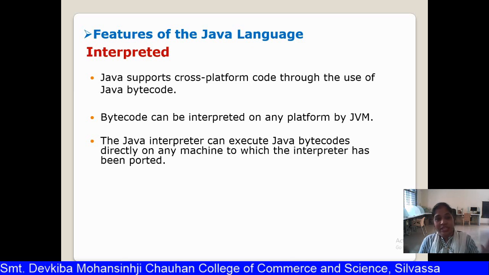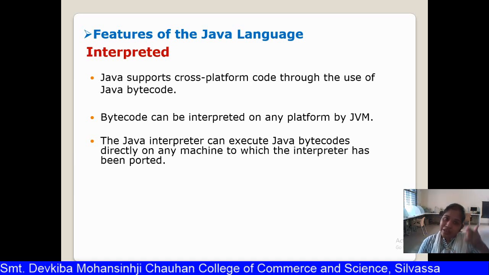So they need a third party who will translate or interpret their communication. The English person will speak in English, that will be interpreted by the third person and converted into Hindi, so that the Hindi person will understand, and whatever sentences are said by the Hindi person are interpreted again in English and understood by the English person. So I hope this example will clear the concept of interpretation.